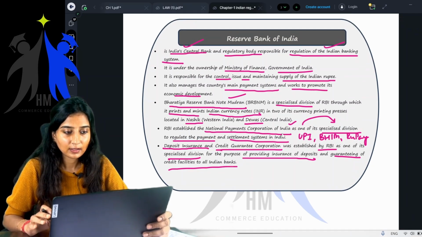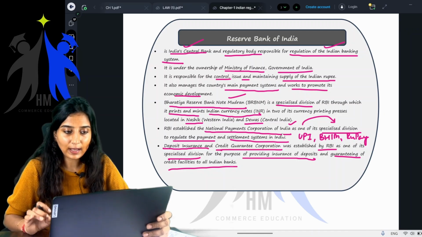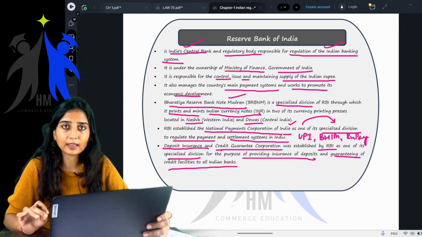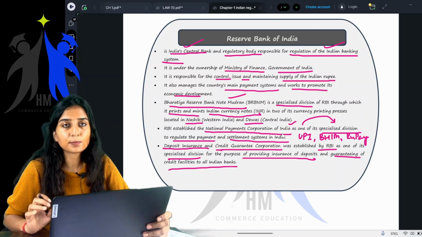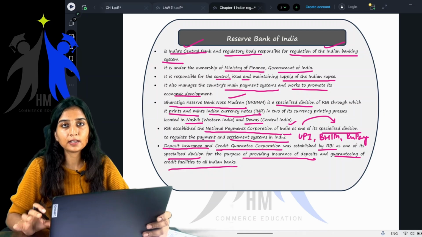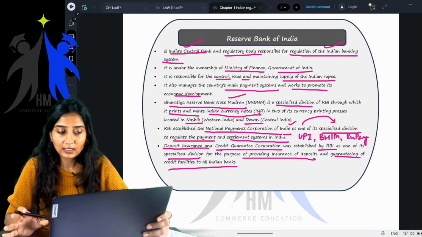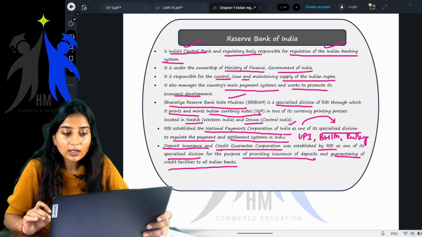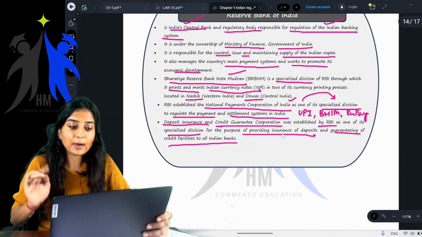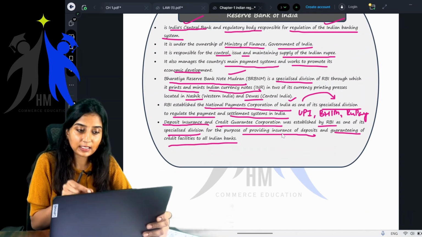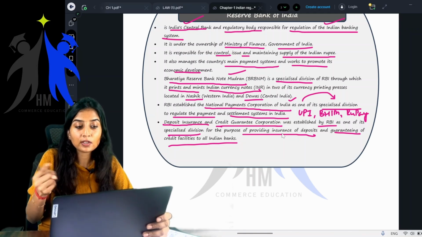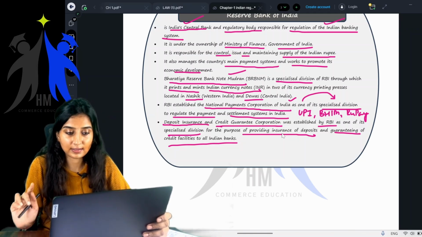Again, RBI. RBI is India's central bank and regulatory body which is responsible for the regulation of the Indian banking system. It is under the ownership of which ministry? Ministry of Finance. It is responsible for the control, issue, and maintenance of what? The supply of Indian currency. It also manages the country's main payment systems and works to promote economic development. Bharatiya Reserve Bank Note Mudran is a specialized division of RBI which will print and mint the Indian currency.